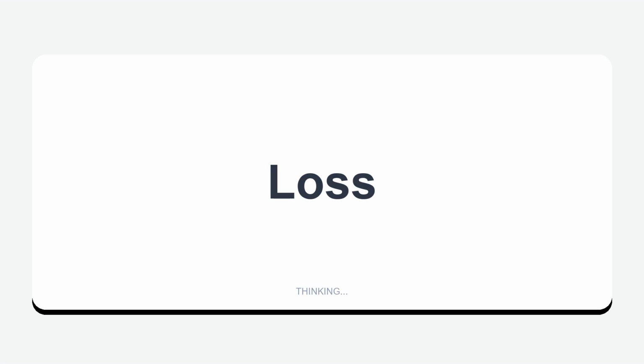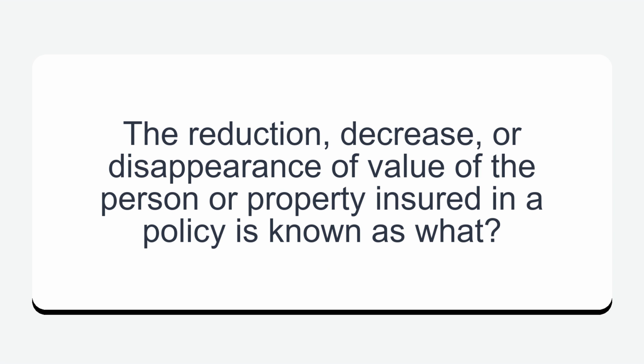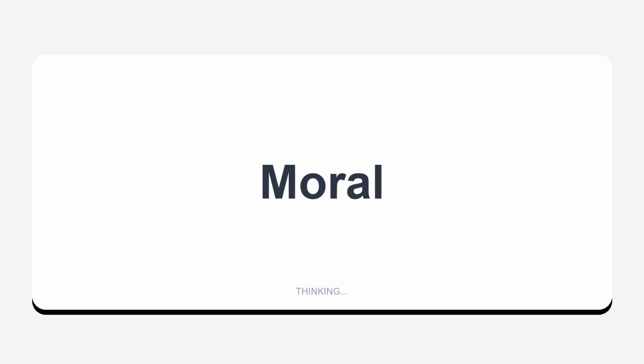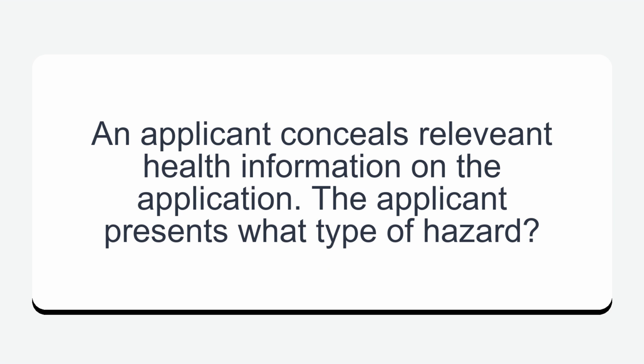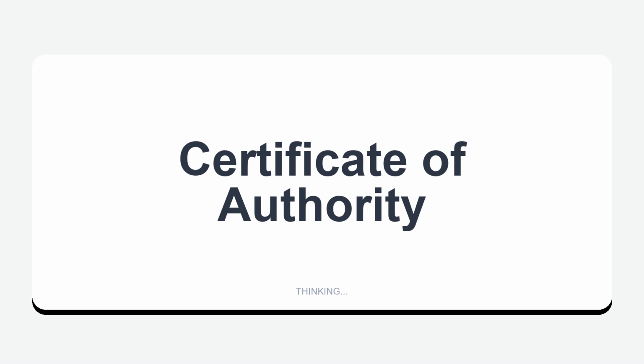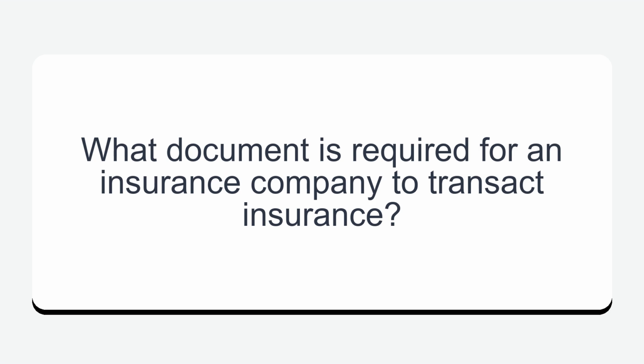Loss. The reduction, decrease, or disappearance of value of the person or property insured in a policy is known as what? Moral. An applicant conceals relevant health information on the application. The applicant presents what type of hazard? Certificate of authority. What document is required for an insurance company to transact insurance?